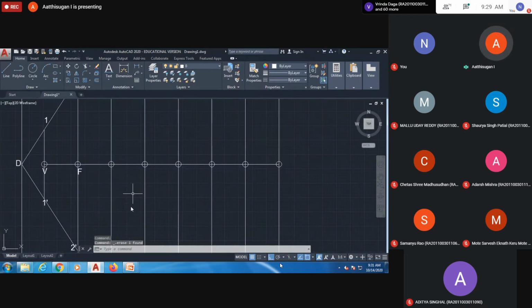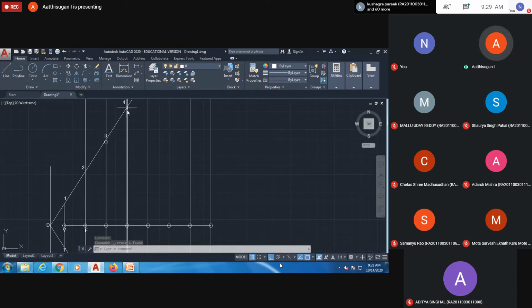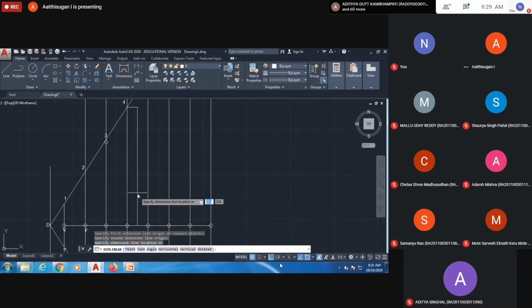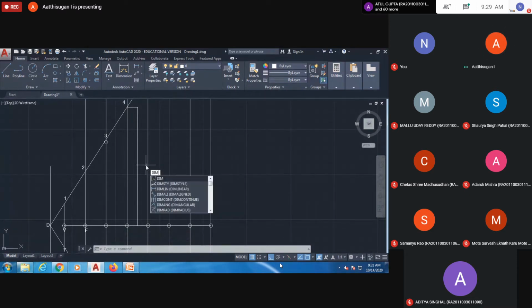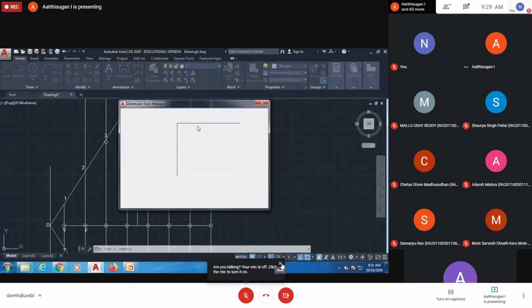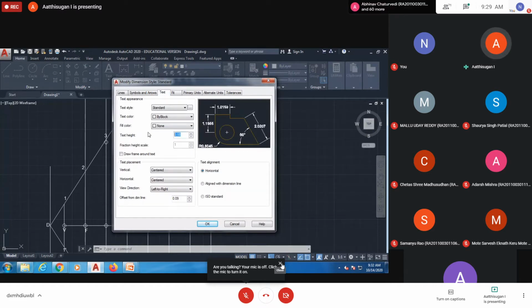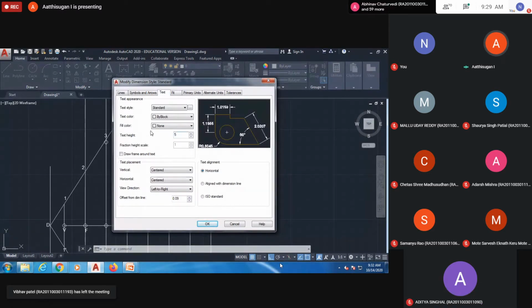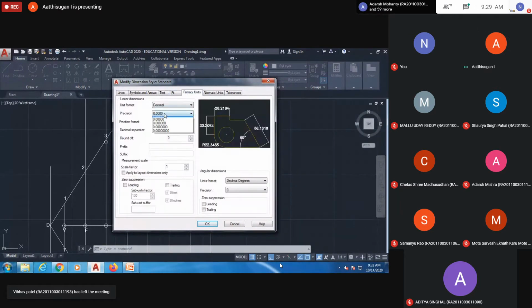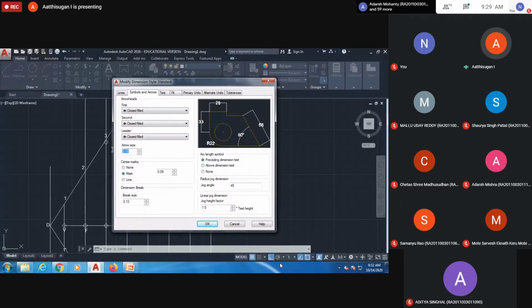That is one method. Or else, first you have to measure this distance. Using the dimension option, you can measure the distance. I will do it for the fourth condition. The dimension is not visible, so use the command named dim style, so dimensions are visible in your window. Here you can modify: I'm going to set the text height to 5, others 3, position 0, and symbols and others 3.